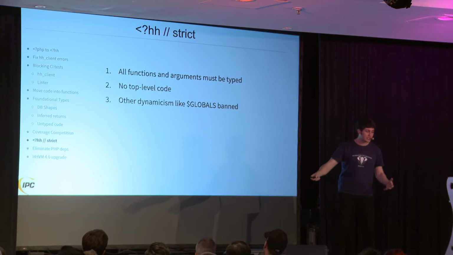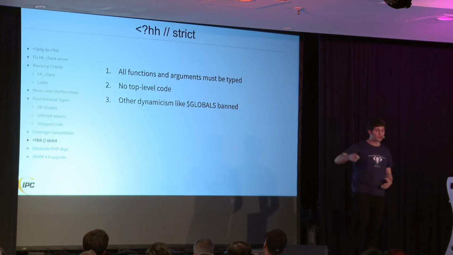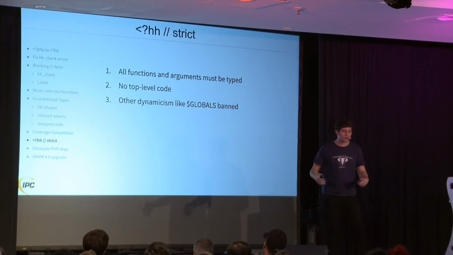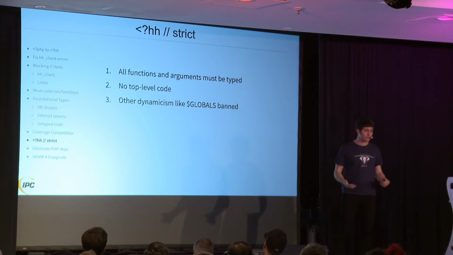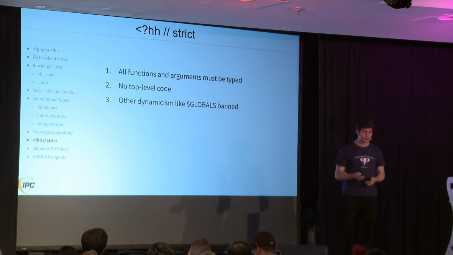And that allowed us to get to the point where we could actually have enough types to start adding that strict annotation. This is where everything in a file has to be typed. This is when I felt like we really found, okay, this was actually worth it. This is really beneficial. And at this point, we're at about 75% of our files are strict.